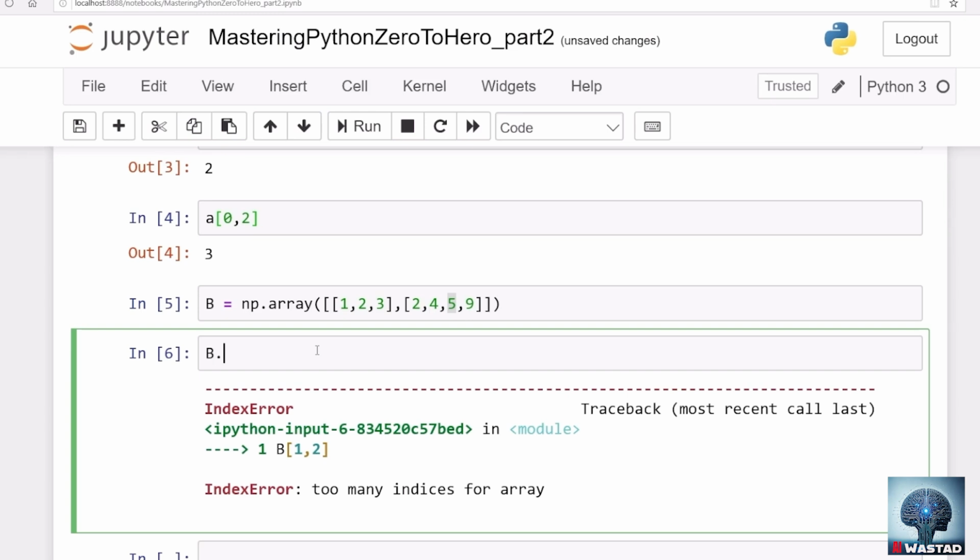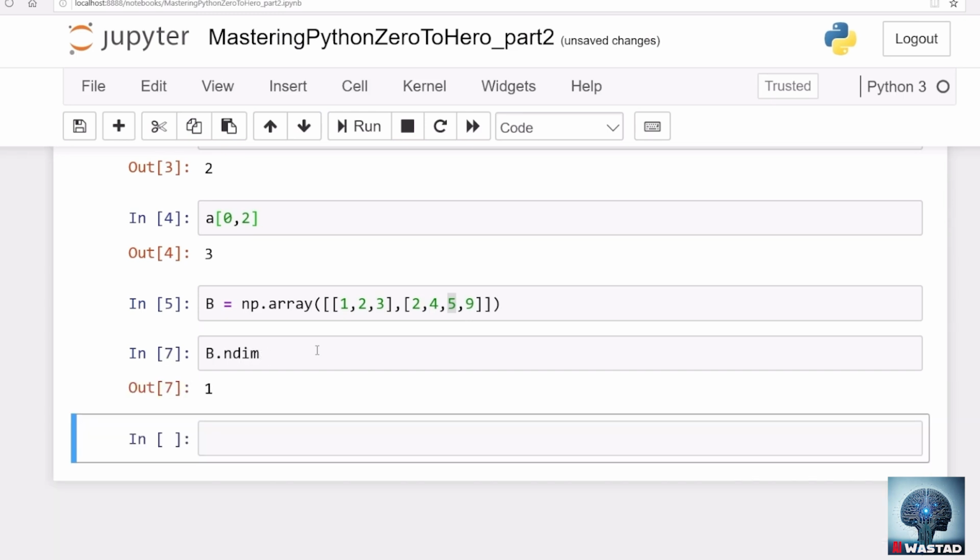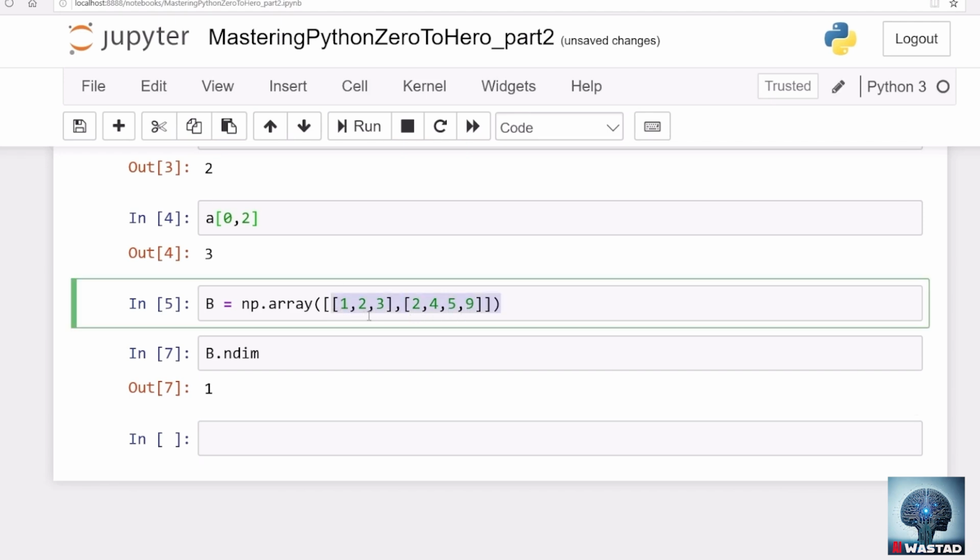Let's say b.ndim, and that is 1. Why one-dimensional? I have this one-dimensional array, and this is another one-dimensional array, and I have made a list out of them. I've concatenated them together, so I should have been able to access this element. The problem is when you define multi-dimensional arrays, the number of elements for each dimension should stay consistent. For example, if the first array has 3 elements, the second array must have 3 elements. Or if the second array has 4 elements, then the first must have 4 elements. If that is not the case, the array will not be defined like a multi-dimensional array.